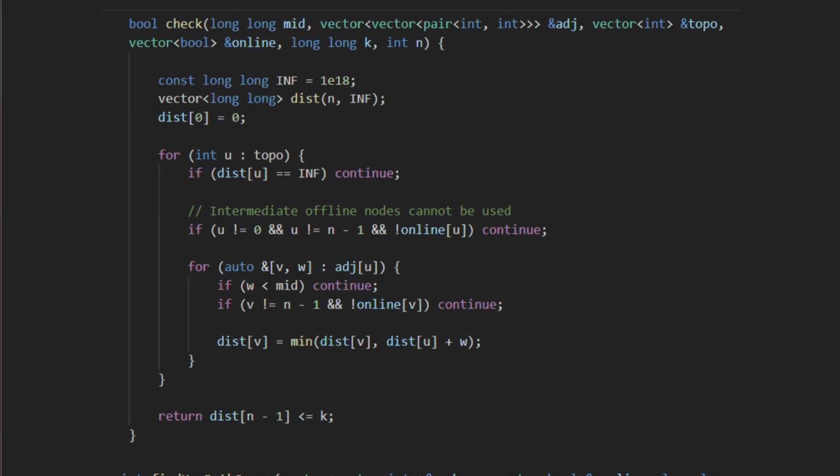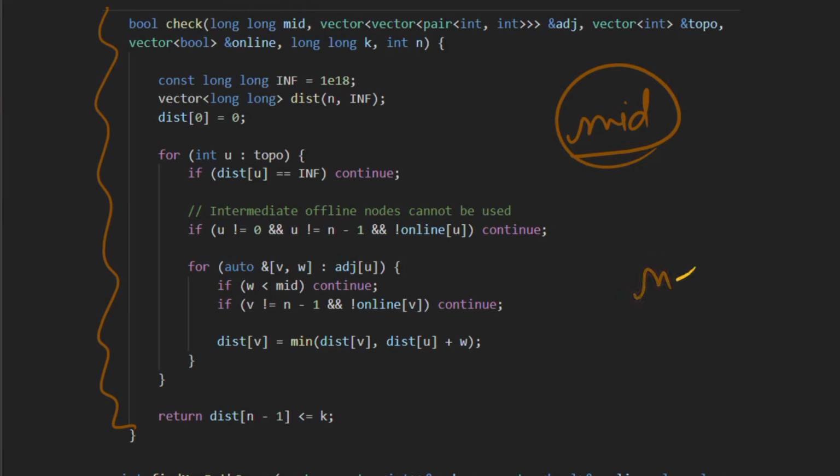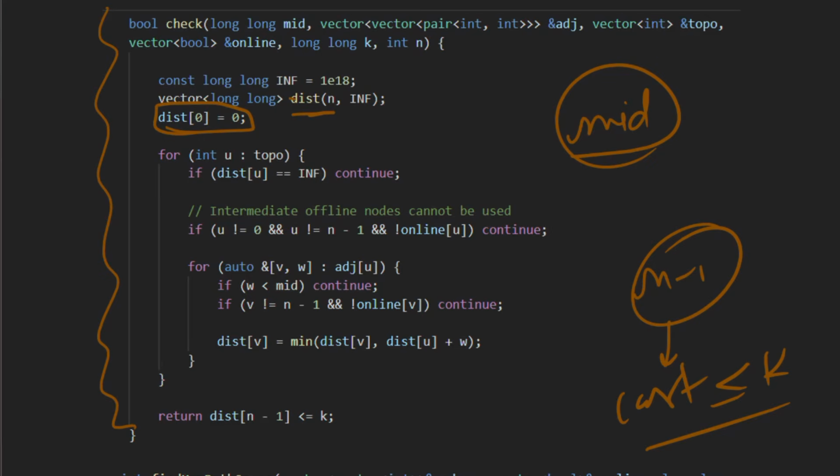In the code part we have a check function which will check, for a particular value mid, whether it is feasible to reach the node n minus 1 having cost less than or equal to k, right? So we have taken a distance array, and initially the distance of node 0 is 0, and then we'll apply topological sort. So we take a node as per the topological ordering. The topo vector will contain the topological ordering.